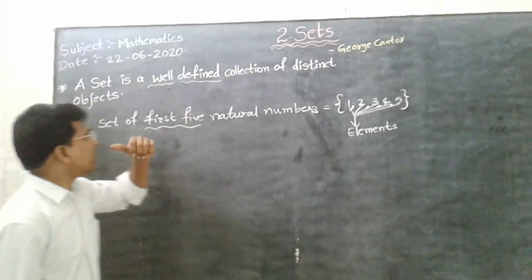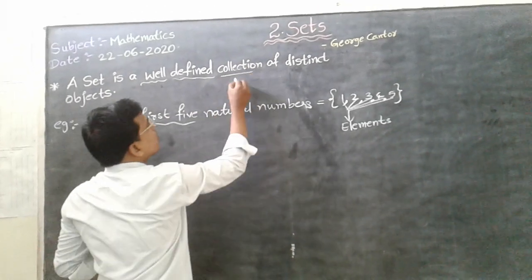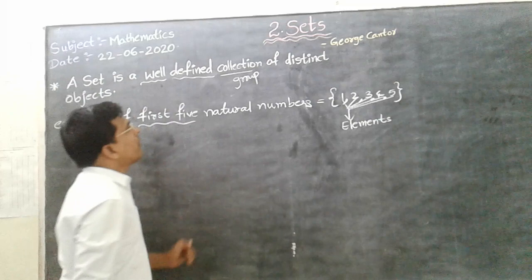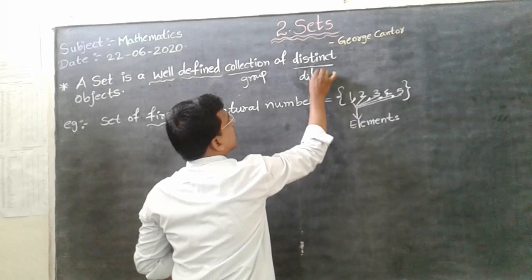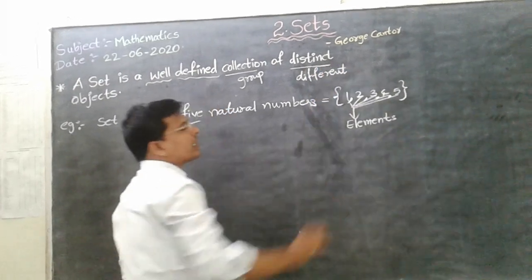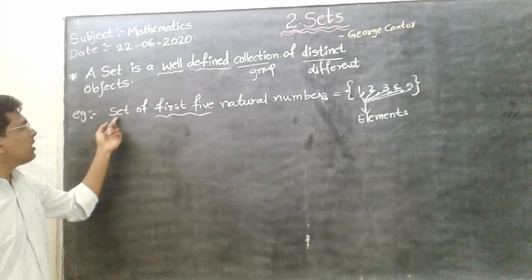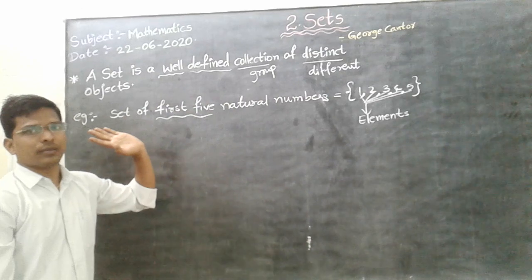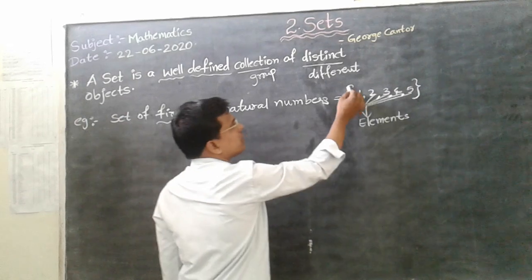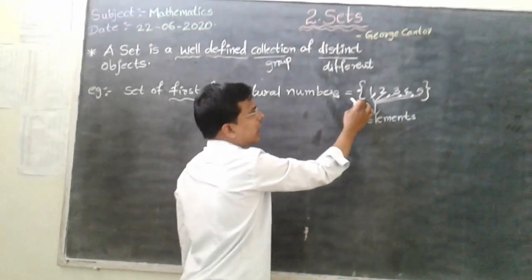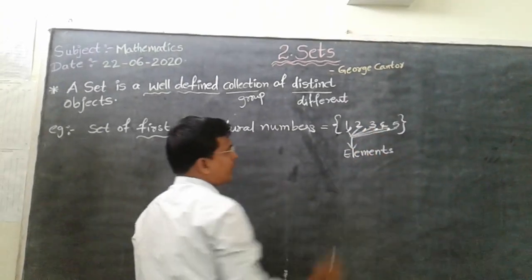So a set is a well defined collection. Collection means group. Well defined collection of distinct objects, distinct meaning different. For example, the set of first 5 natural numbers: first 5 is the well defined term. This is the curly bracket symbol, and each object is separated by a comma. Here each object is called an element.